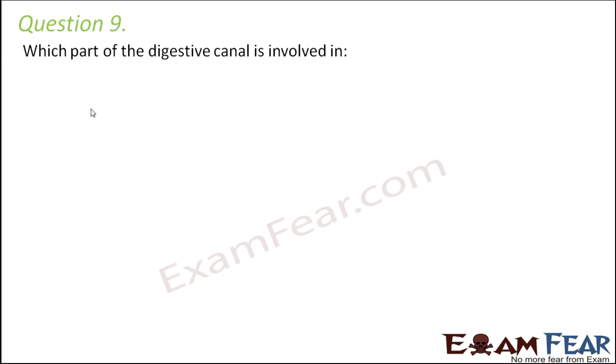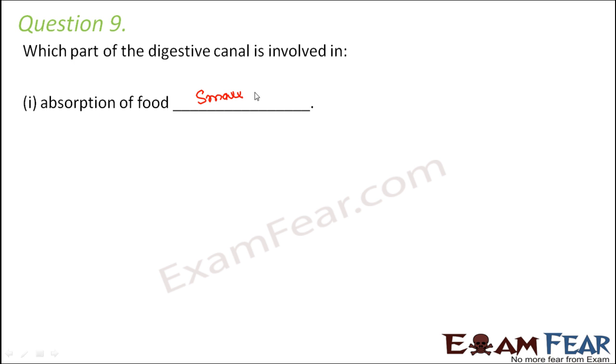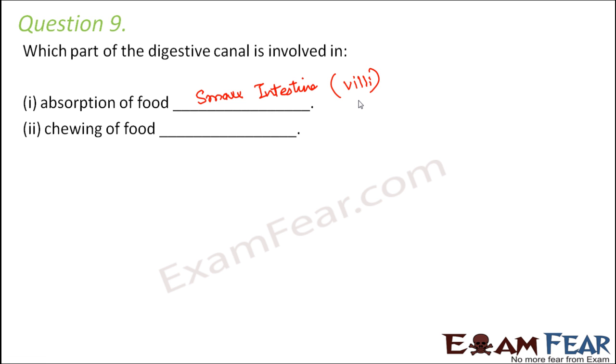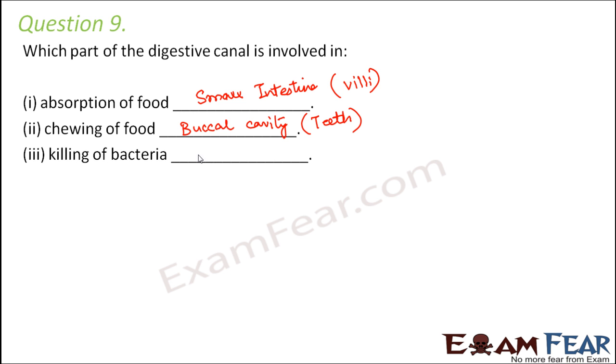Question number 9. Which part of the digestive canal is involved in absorption of food? The final absorption happens only in the small intestine, and it happens due to the presence of the hair-like structures called villi in the small intestine. Chewing of food. This happens inside the mouth, that is the buccal cavity or the oral cavity, with the help of teeth, which are present inside the oral cavity. Killing of bacteria. The bacteria are killed inside the stomach, due to the presence of the acidic environment due to hydrochloric acid.